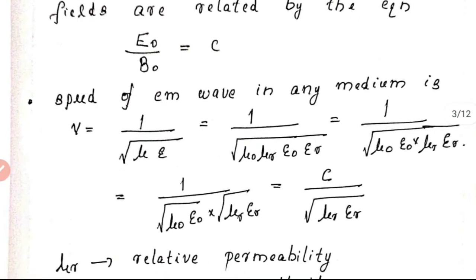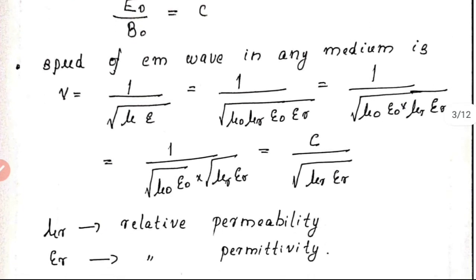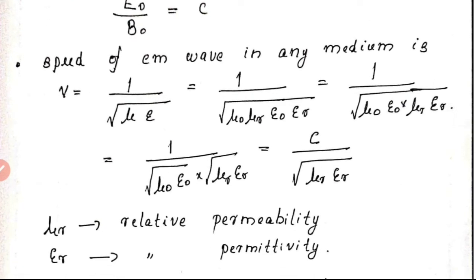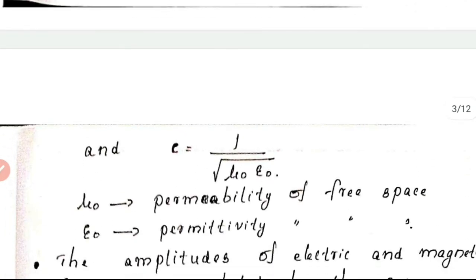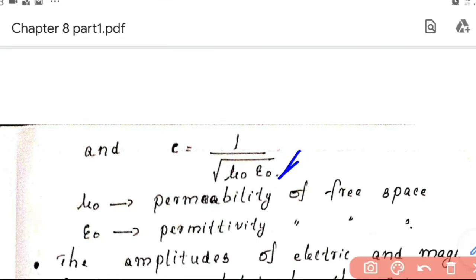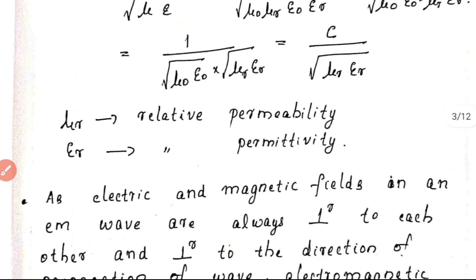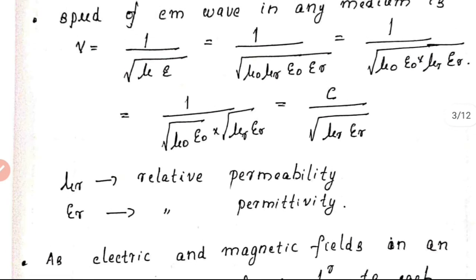The speed of electromagnetic wave in any medium will be given by the expression v is equal to 1 by root mu epsilon. We get this equation by just replacing mu 0 with mu and epsilon 0 with epsilon in this equation. So we have the general expression for speed of wave in any medium as v is equal to 1 by root mu epsilon.